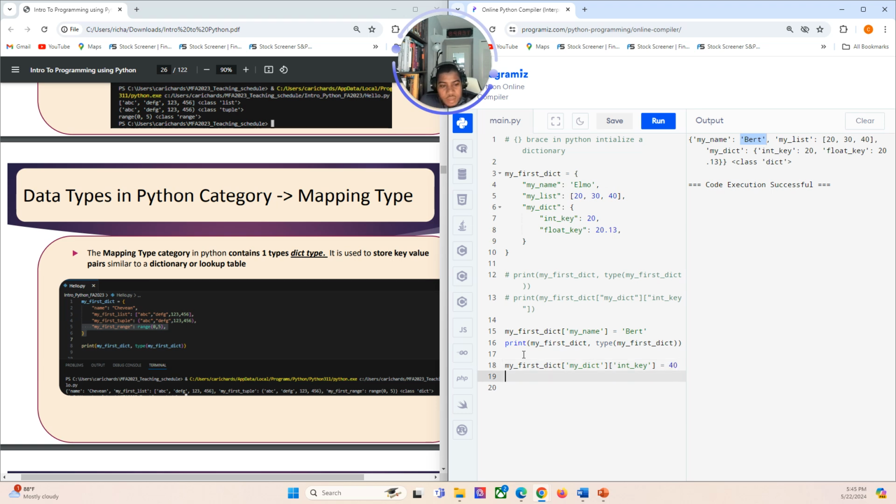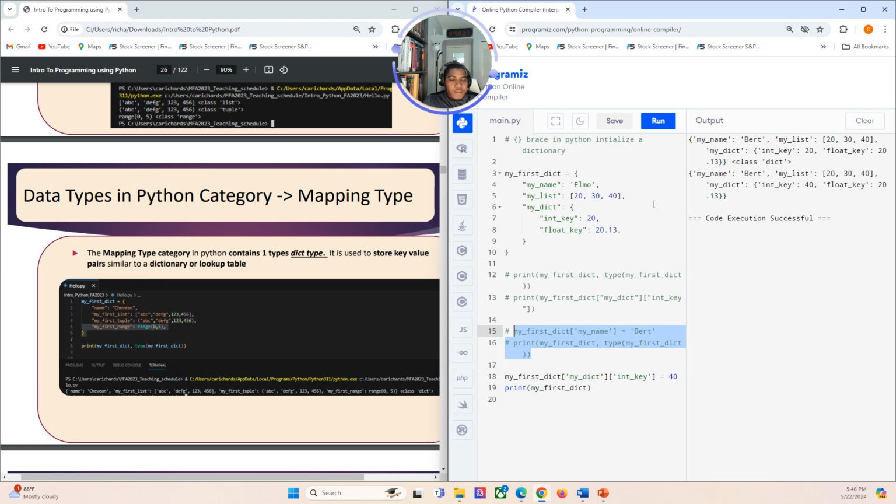Okay. So now let's print again. So print my first dictionary, so let's print the dictionary, and we should see the int key move from 20 to 40. Okay, so now, let me comment out this top part here.